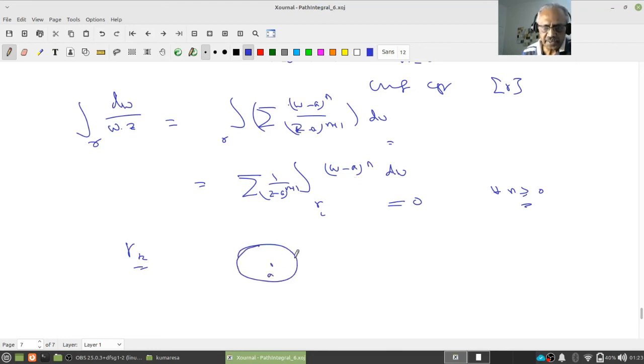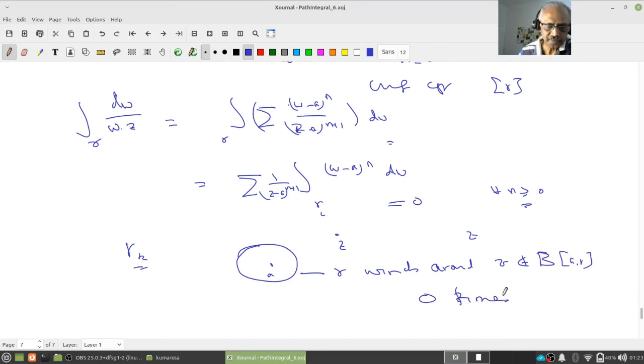So this is my a and this is my z, then gamma winds around z, z not in the closed disk, 0 times. That is, it does not wind around at all. That geometric intuition is proved.